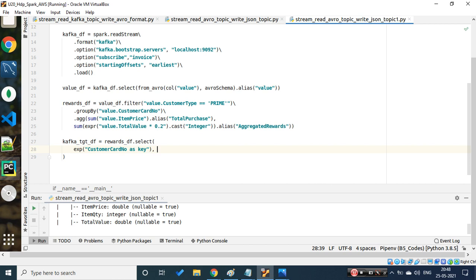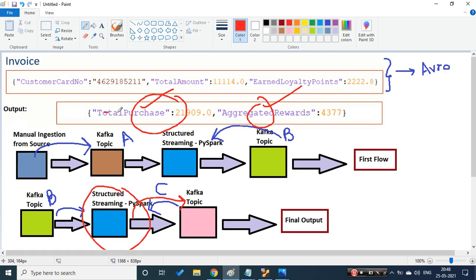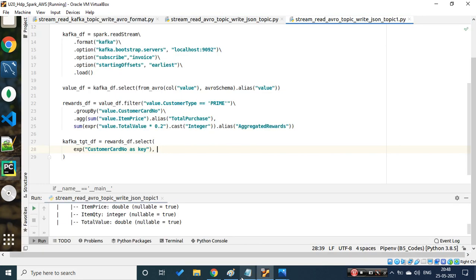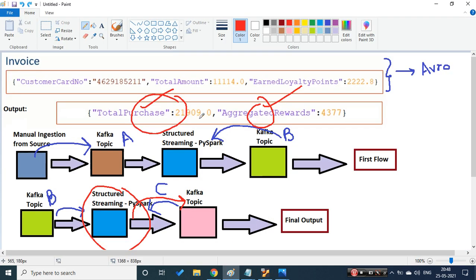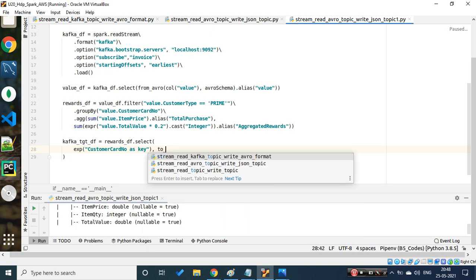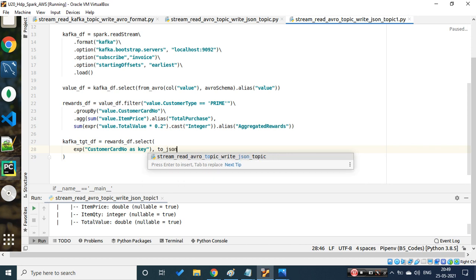And the second thing is I need to have a value where the messages will be written. Okay, and they need to be in a JSON format now so that we can read it. Yesterday they were in binary format, we were not able to view that, right? Cool. So what we will do is simply the same thing. In split, if you remember yesterday we used to_avro, so today we will use to_json,